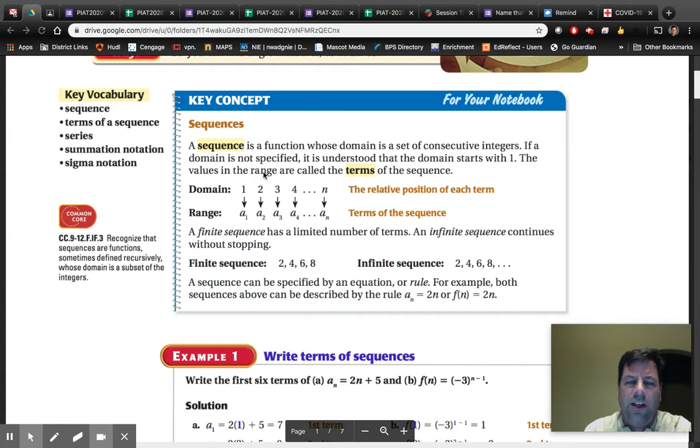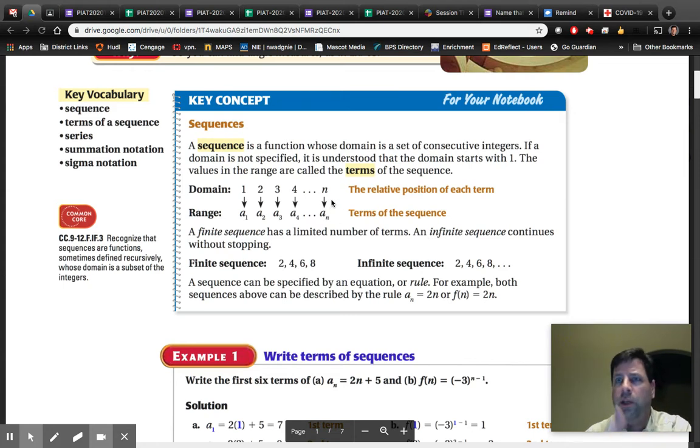So instead of calling it the range, we're going to call it the term, the values in the range. So here's the first input value, the first term, and it's going to output some value. They put a sub 1, a sub 2, a sub 3, and so forth. Of course, these are going to be values for you. These are variables. A finite series has a limited number of terms. So in other words, you can see where it ends.